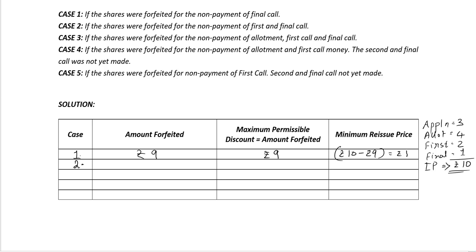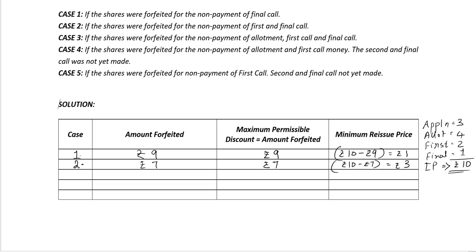In case 2, if the shares were forfeited for the non-payment of the first and the final call, the amount which is received by the company will then be rupees 7. So the amount forfeited is rupees 7. The maximum permissible discount is also rupees 7. And the minimum reissue price will be rupees 10 minus rupees 7, or in other words, rupees 3.